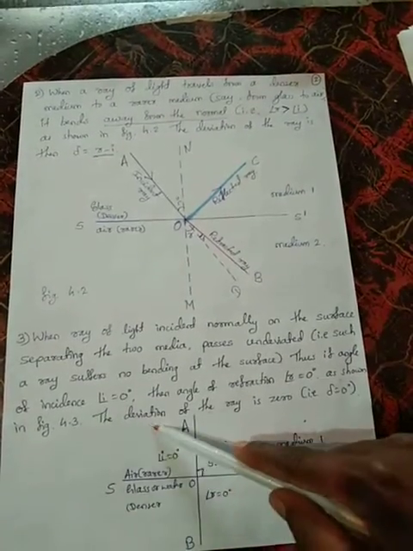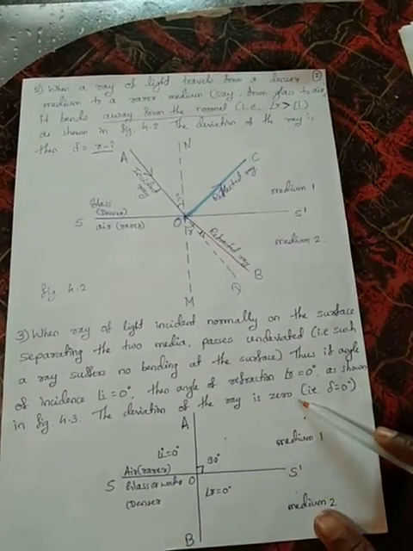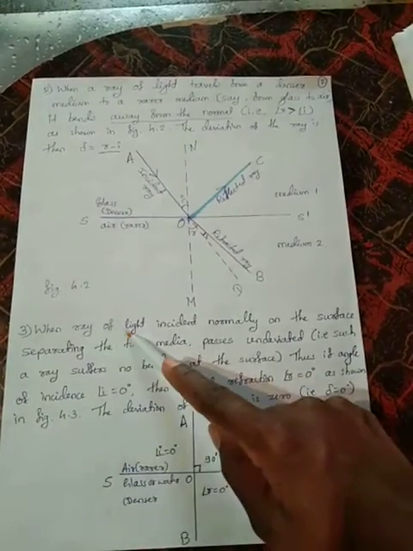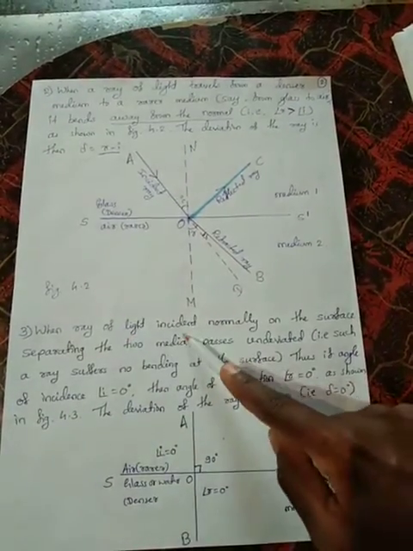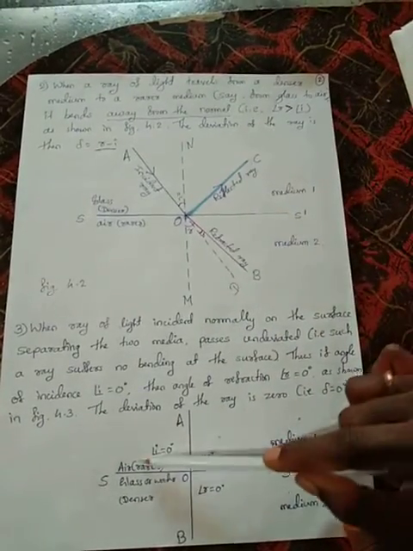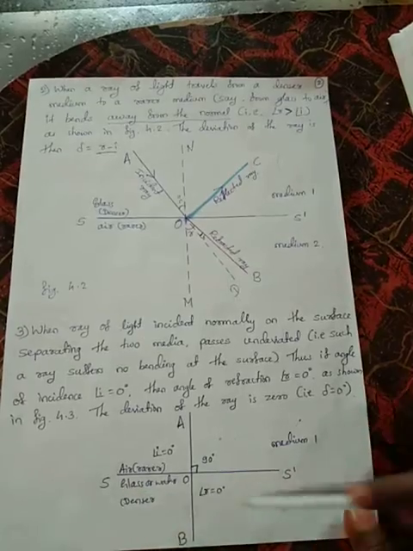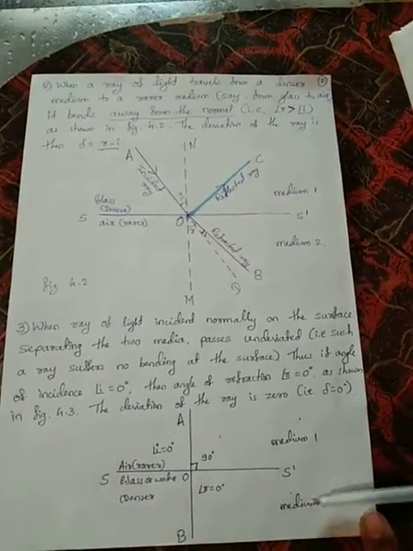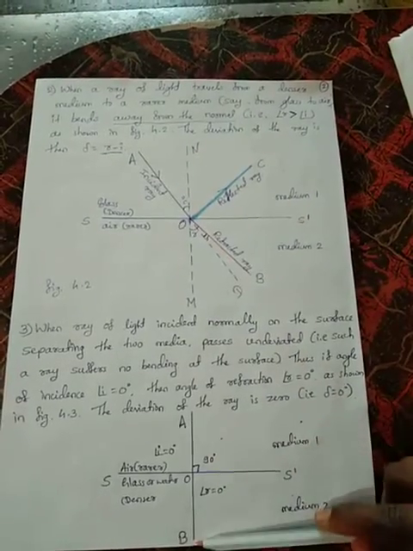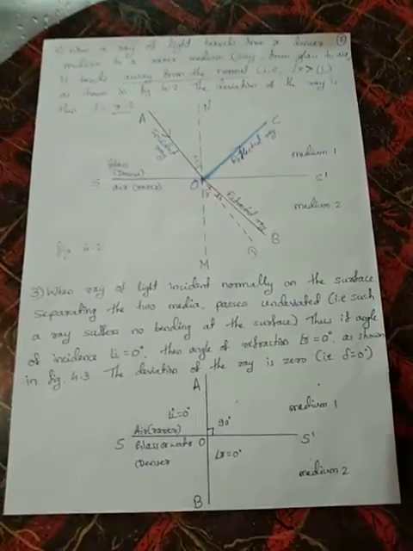The deviation of the ray is also 0, that is delta is equal to 0, if and only if the light ray is incident normally. See here, the air medium is the first one, and the denser glass is the second medium. S dash is a plane, AB is a normal.